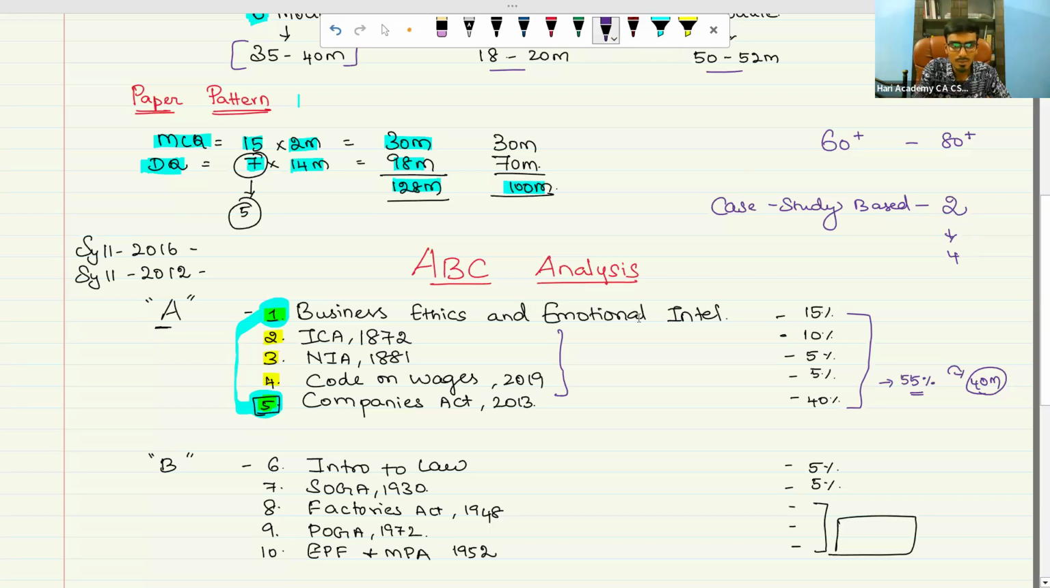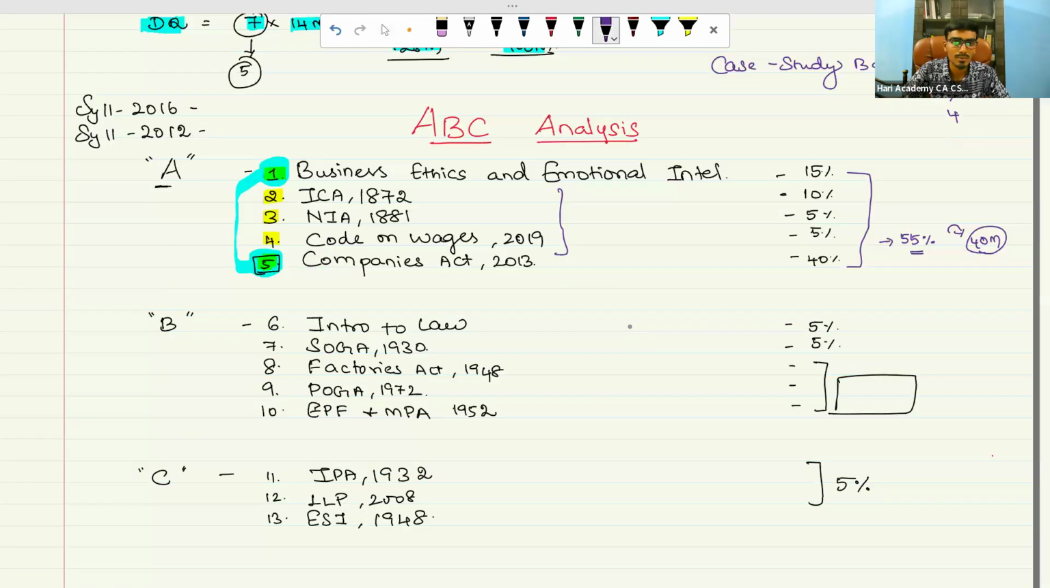Next, come to your B category problem. The B category topics which I suggest you to do are Introduction to Legal System and Sale of Goods Act. These are the first two topics you need to complete, which comprise 5% individually, so a total of 10%. Then come to your Factories Act 1948, Payment of Gratuity Act 1972, and the Employees Provident Fund and Miscellaneous Provisions Act 1952.